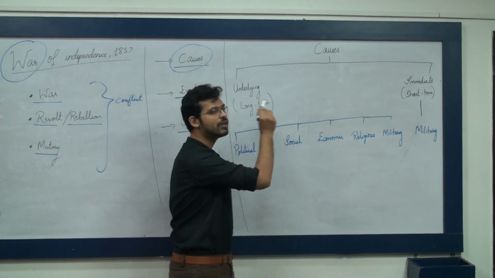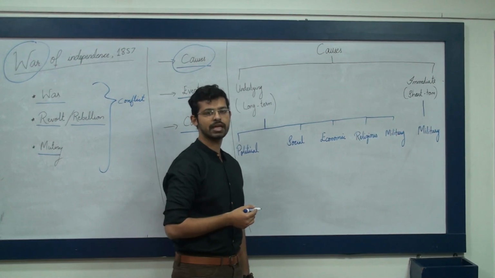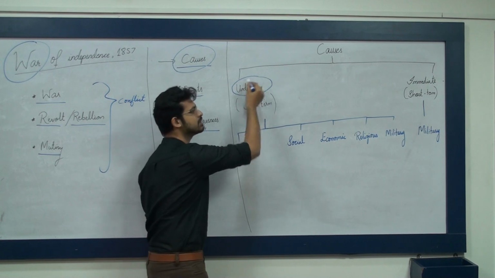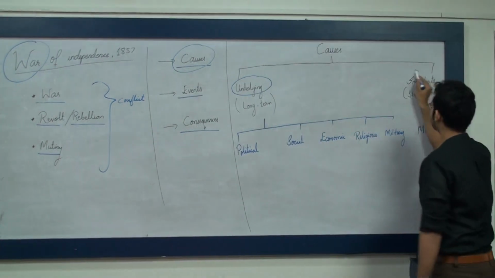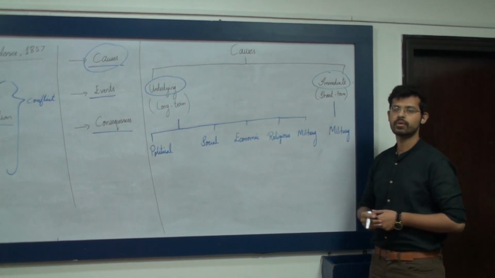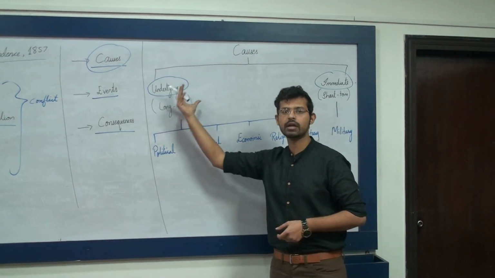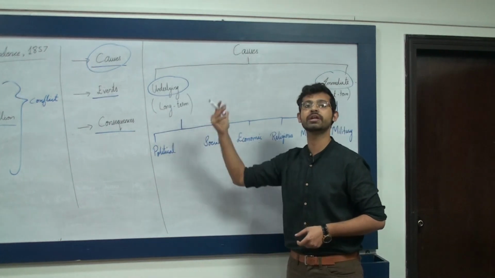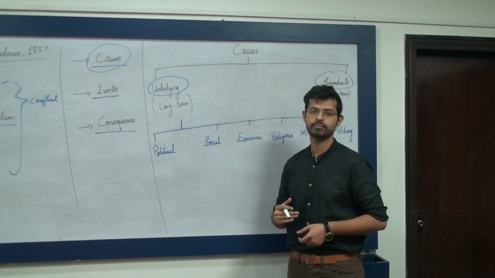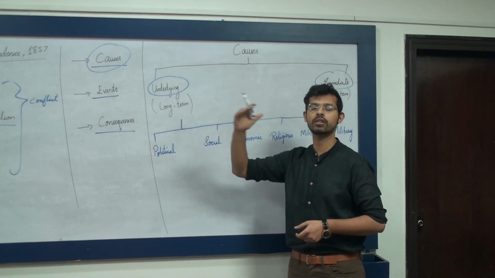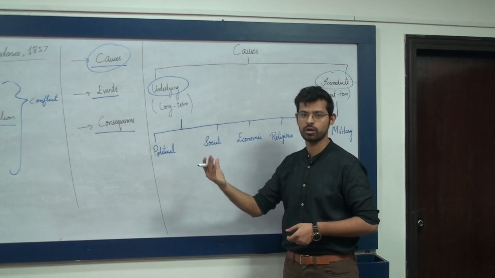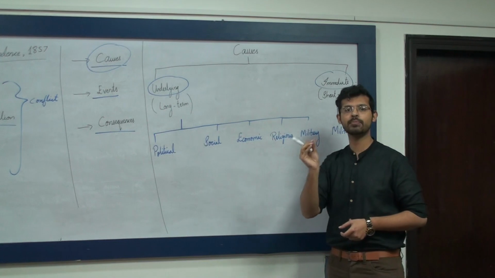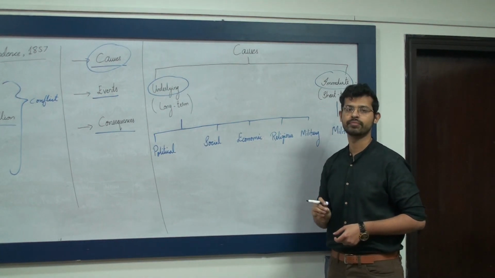When we talk about the causes of War of Independence 1857, we classify them into two: the underlying reasons and the immediate reasons. What do we mean by underlying reasons? Underlying reasons are the long-term reasons which caused the war. What was happening throughout all this course of time that caused the war? Whereas the immediate reason is the short-term reason, the triggering point which initiated the war.